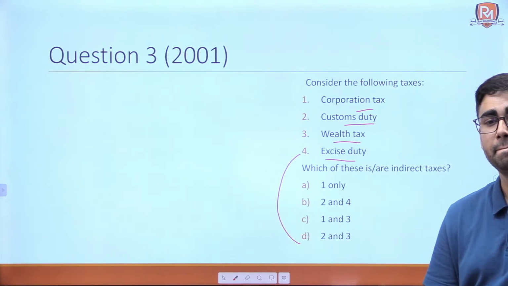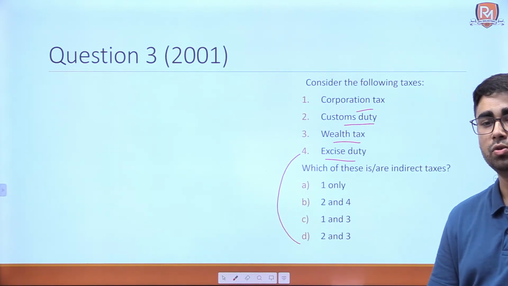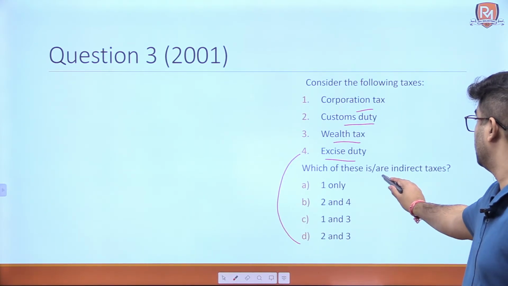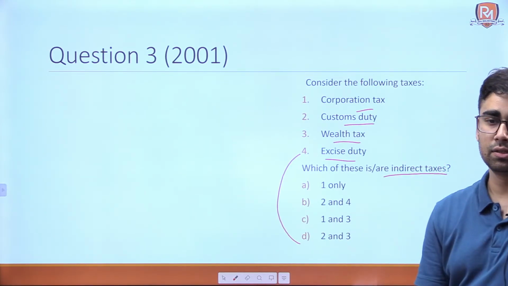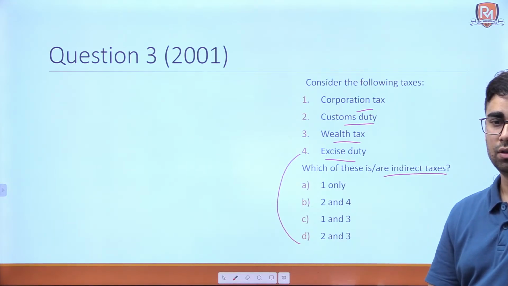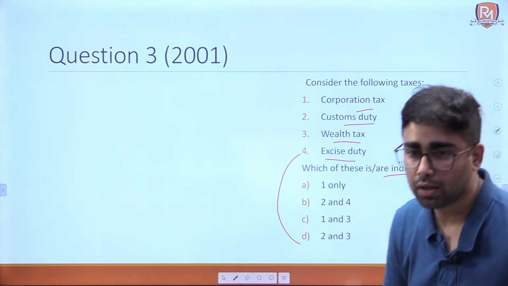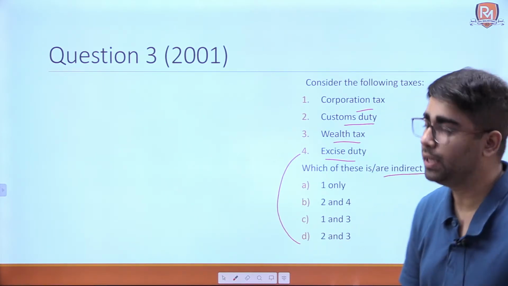Bittu, B. Anju is second. Which of these are indirect taxes? Second and fourth. Okay. Good, Vishal. Girish is saying B. Good.